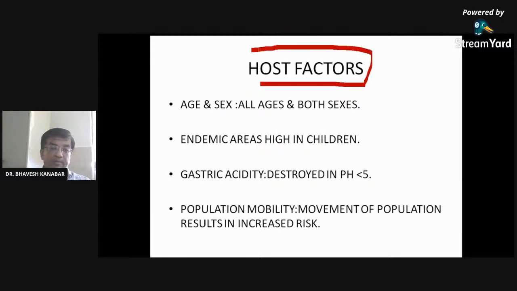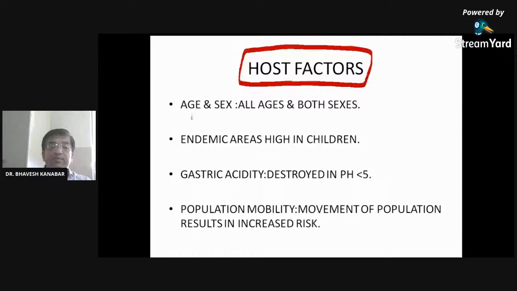Now host factors. Do you remember the agent factors? The agent is Vibrio cholerae, and it has a single flagellum, and its appearance is like fish in a stream. What is the appearance of stool in cholera? Write down in the chat box. Appearance of the stool in cholera. Then we will discuss further things.